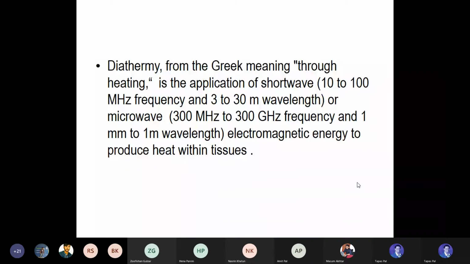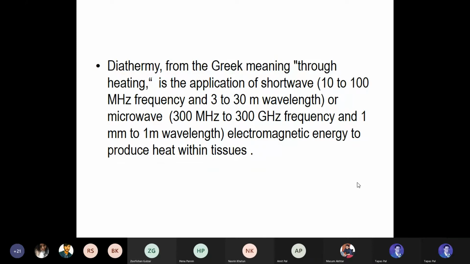I think it's visible on your screen, regarding the diathermy, shortwave diathermy. Yes, it is a high frequency current. The first thing you need to understand: the time we were reading regarding the low frequency, medium frequency, and the high frequency. Shortwave diathermy is a high frequency current which is used for clinical purposes.